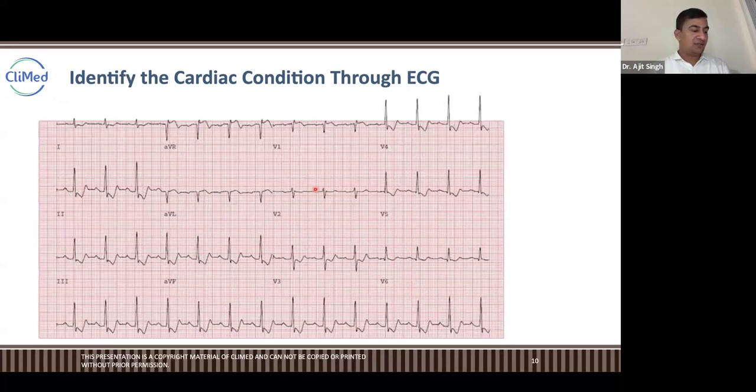Okay, so now the question is here. What does the ECG say here? What is this ECG? Yes, people, fast. Tell me. What is this ECG? Is it complex? Yes, guys.